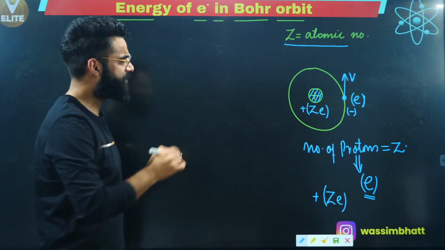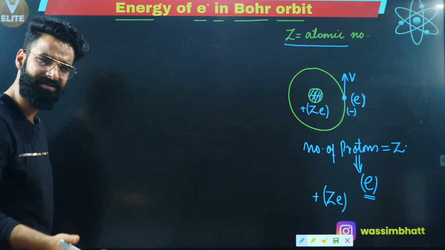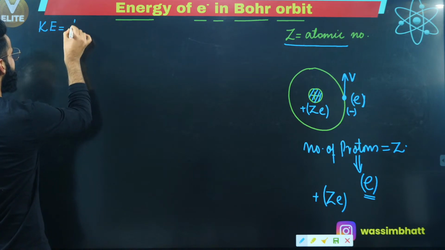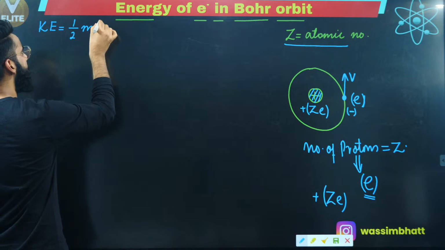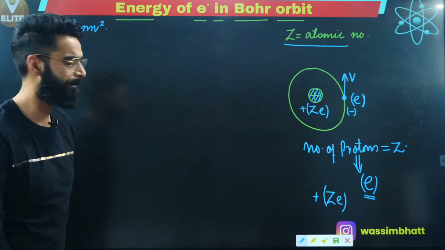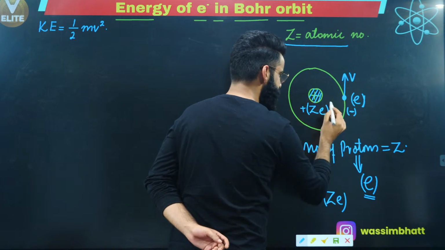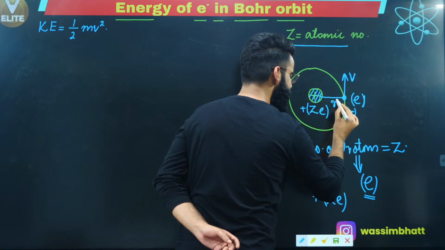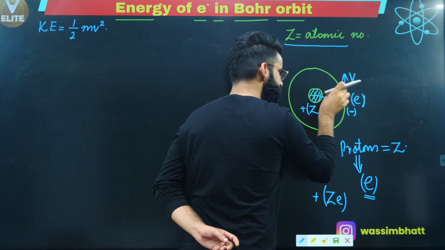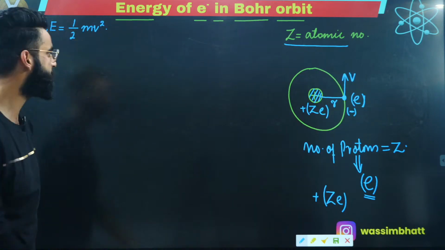So first thing, if the electron is moving with the velocity v, can I say this electron will have some kinetic energy? Absolutely, it's going to have some kinetic energy. So I'll first of all say the kinetic energy possessed by the electron is equal to half of mv square. This is the kinetic energy possessed by the electron which is moving around the nucleus. Now at the same time, since this electron carries a negative charge and the nucleus carries the positive charge, let's say the distance between them is r. So can I say over here there will be some electrostatic force of attraction between the nucleus and this electron? Absolutely, due to which this electron will possess some potential energy as well.